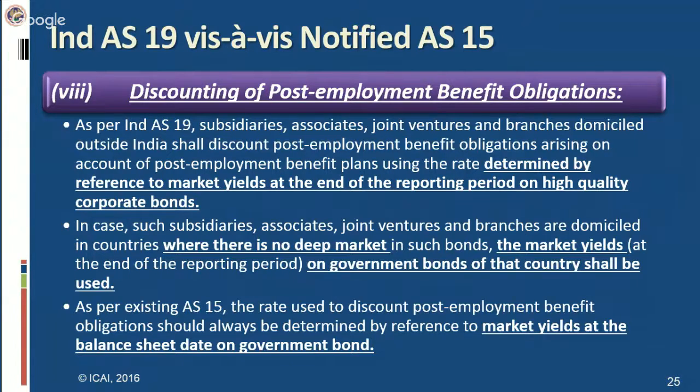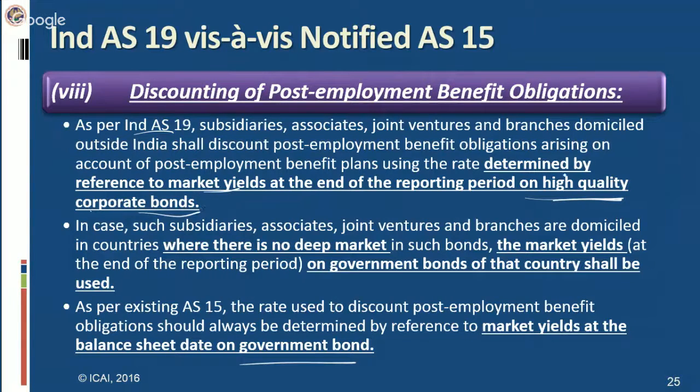However, as per existing AS 15, you have to take the market yield of government bonds for determining the discount rate. Existing AS 15 sticks to government bonds. Ind AS 19, however, gives an option: first rely on the market yields of high quality corporate bonds.